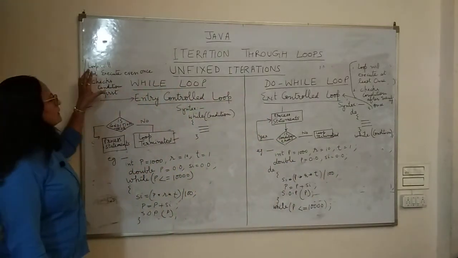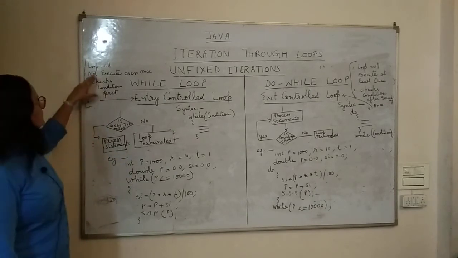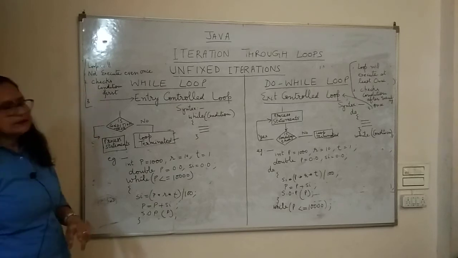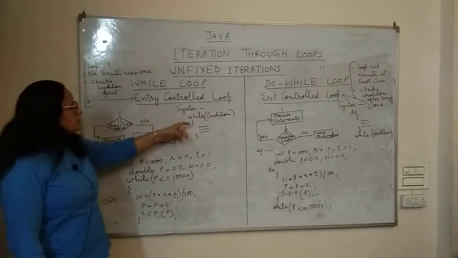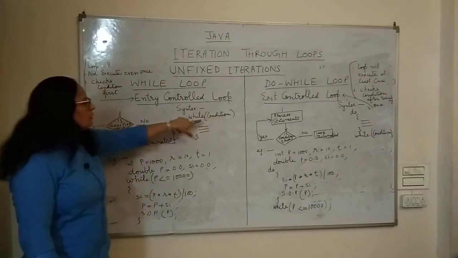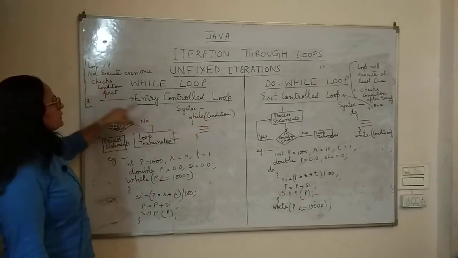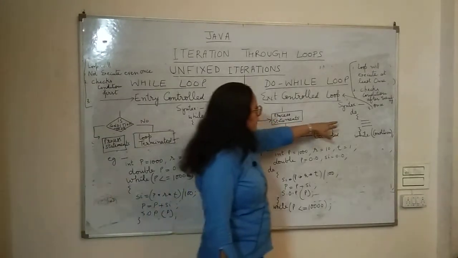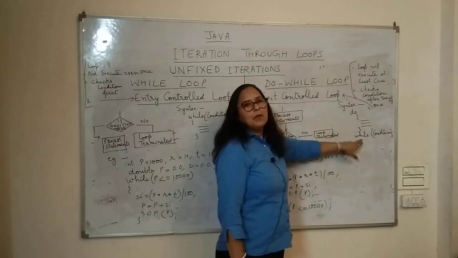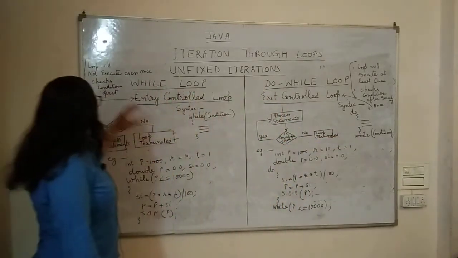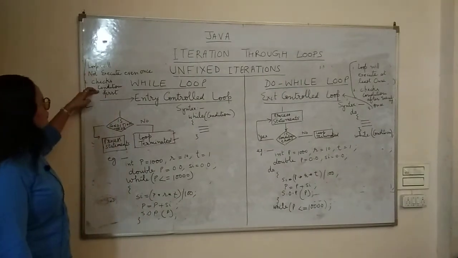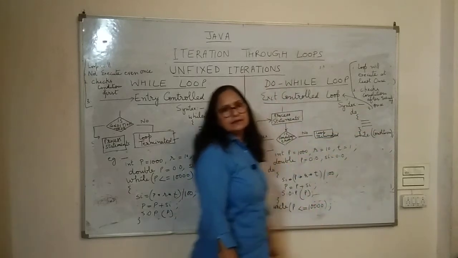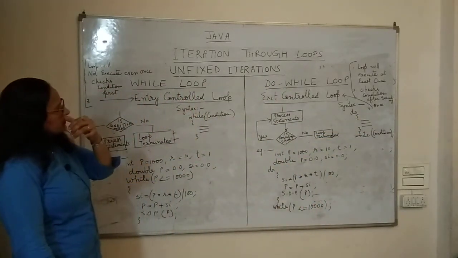Now what is the third difference? Under while loop, it checks the condition first. We are going to do syntax, and you will come to know that first of all it is going to check the condition. Here the condition is on the top, and on the other hand in do while the condition is at the bottom. So that's why the third difference is that one checks the condition first and the other checks the condition last. First of all it will execute the body of the loop.